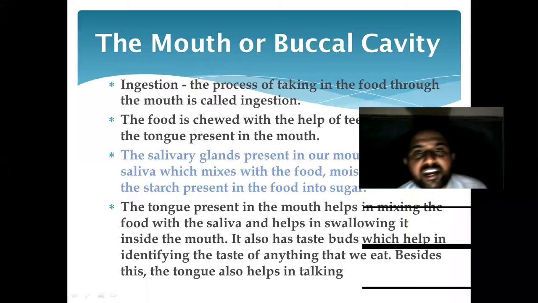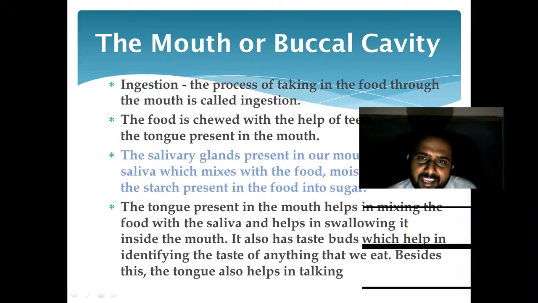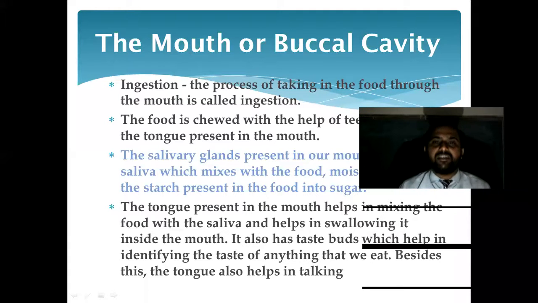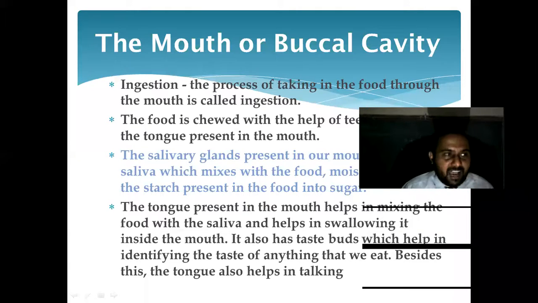Already in 5th standard, one chapter was there in EVS. In that we already discussed the different sections or different parts of the tongue. These are called taste buds.